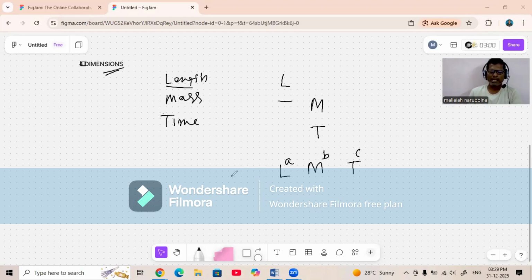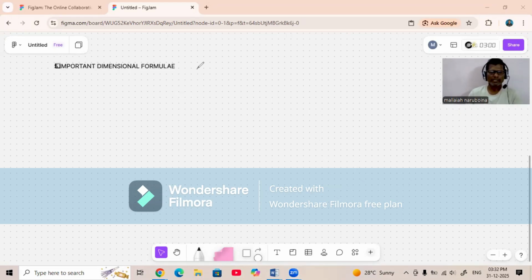So, this is an identity card. Dimension is called the identity card of physical quantities. We express physical quantities using these dimensions, length, mass, time, L, M, T, raised to powers A, B, C like that. We must know how to write the dimensional formula.